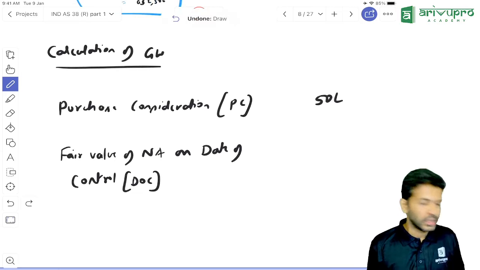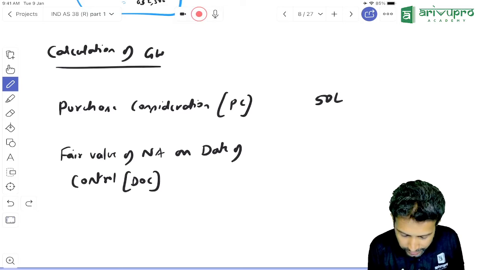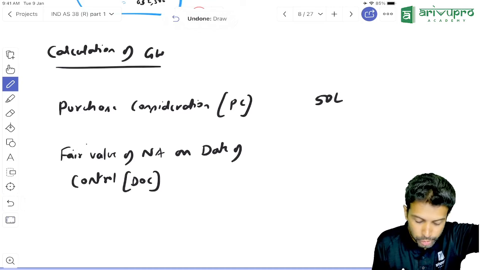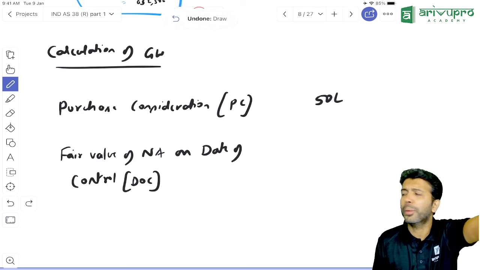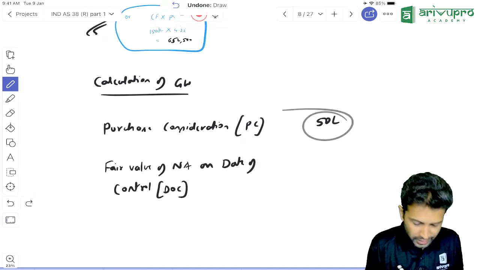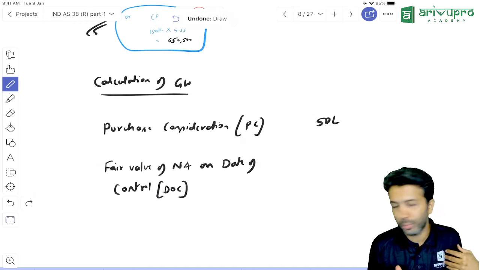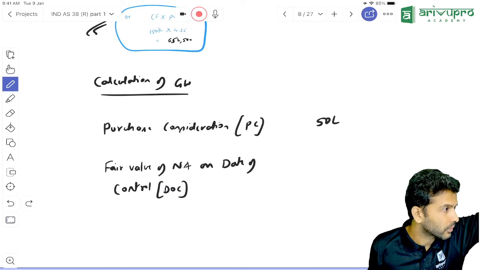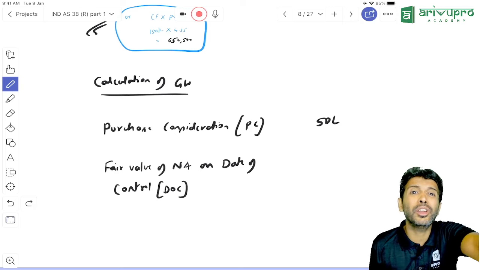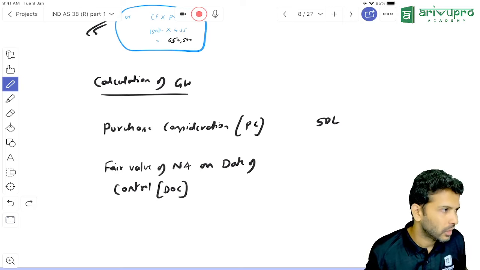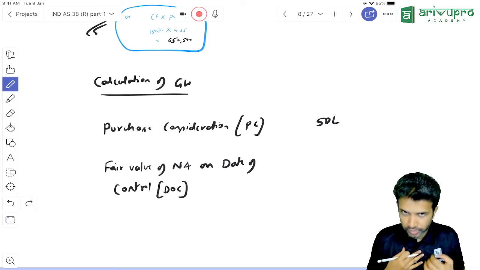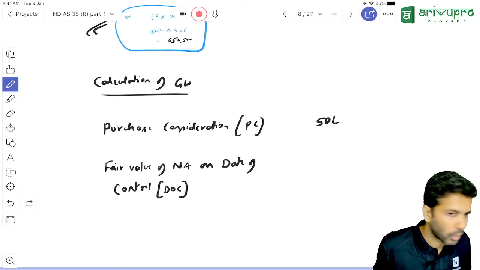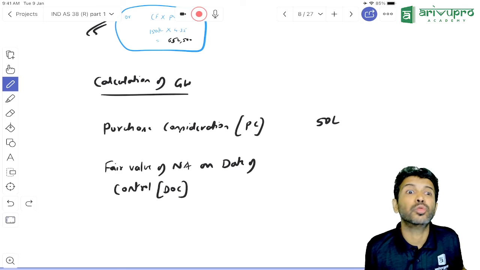Goodwill calculation is as per IND AS 38 or IND AS 103? IND AS 103. IND AS 103 says on the date of control, you should take fair value of all the net assets, not book value. Common sense. I have paid 50 lakh rupees. Suppose you want to buy ArivuPro, now ArivuPro's valuation will be done based on net assets. Will you take book value of net assets or market value? Suppose ArivuPro owns a land. We purchased that land for 10 lakh. But the market value of that land is 1 crore today.